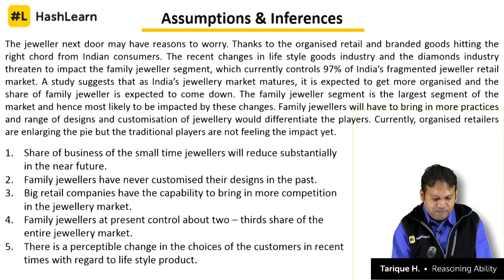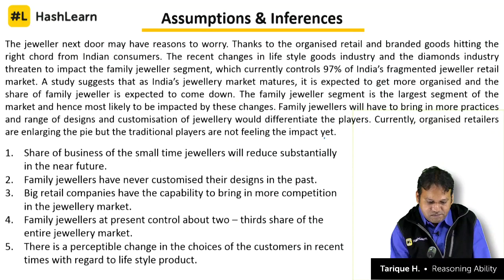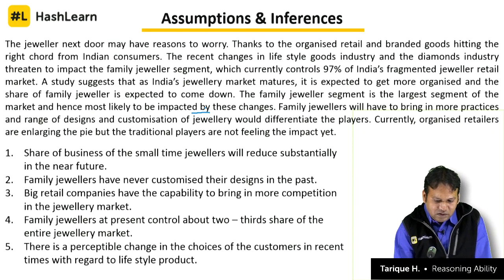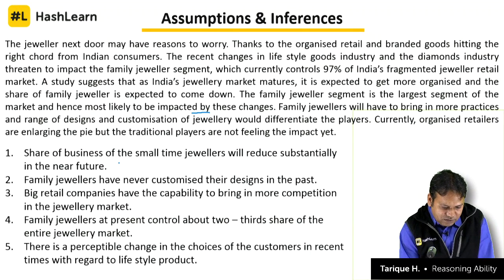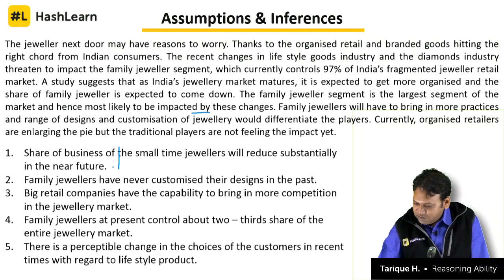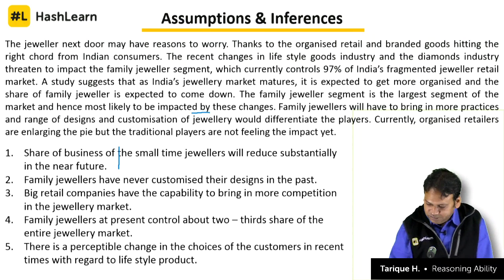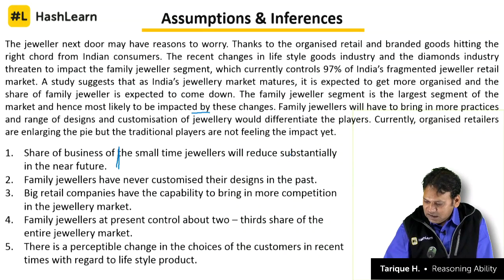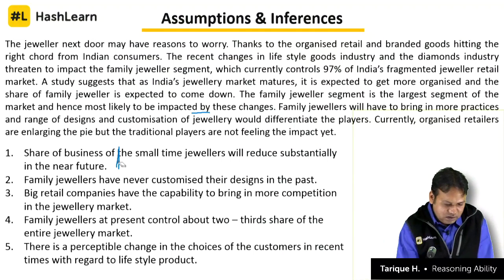It will take some time, but they are likely to be impacted by these changes. So we can say that it is probably true. It is not definitely true because the word substantially is a little extreme here. So this is probably true.